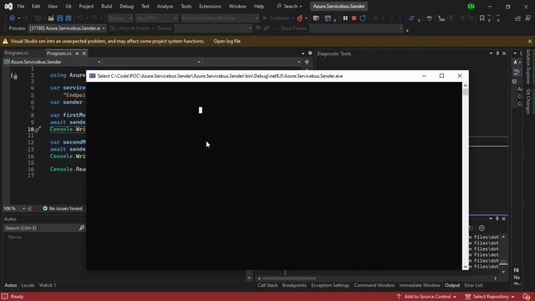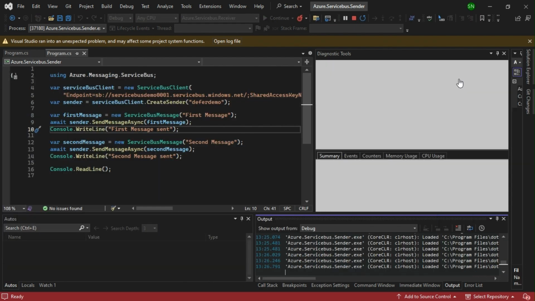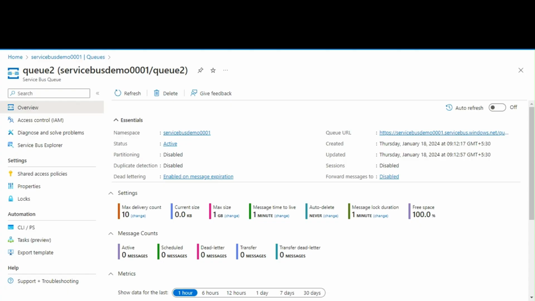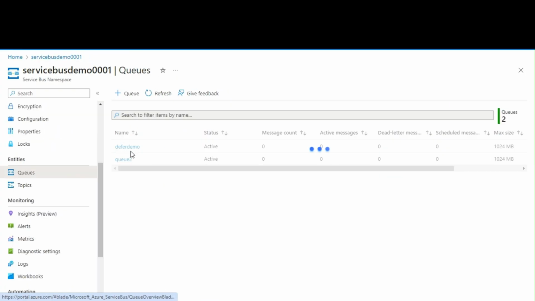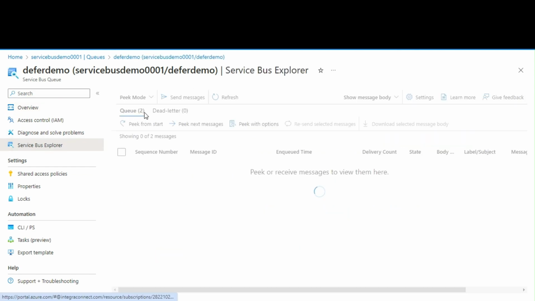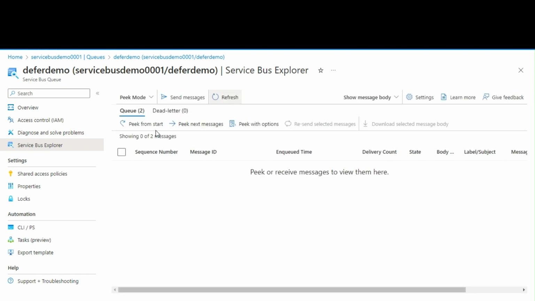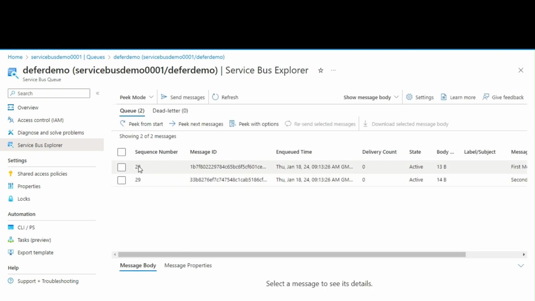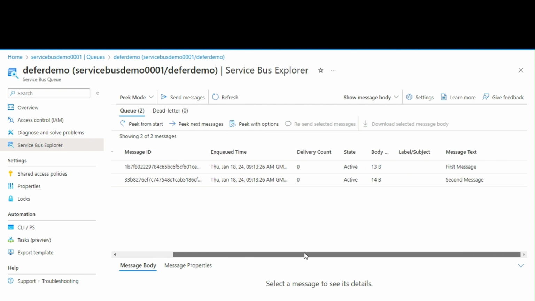we have a time to live duration of 1 minute. Immediately after 1 minute has passed, the message should go to the dead letter queue. Now we'll go to our defer demo and make sure the messages are in the queue. You can see two messages are in the queue, and you can see the sequence numbers 28 and 29 were just posted.